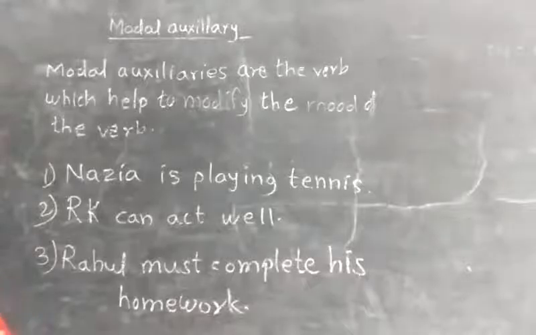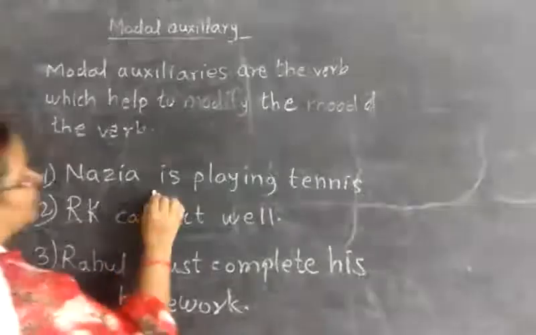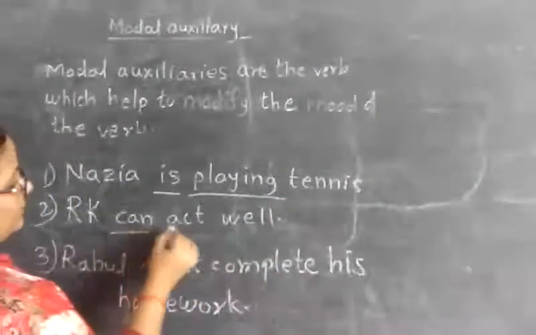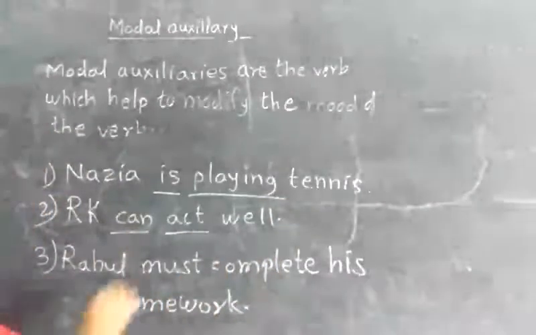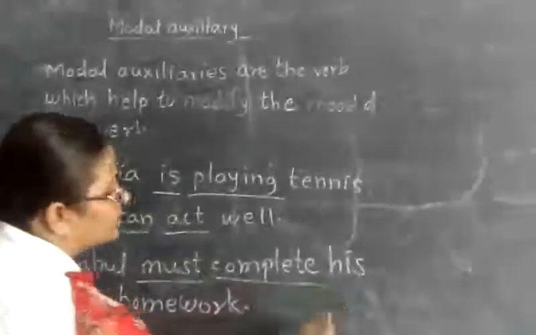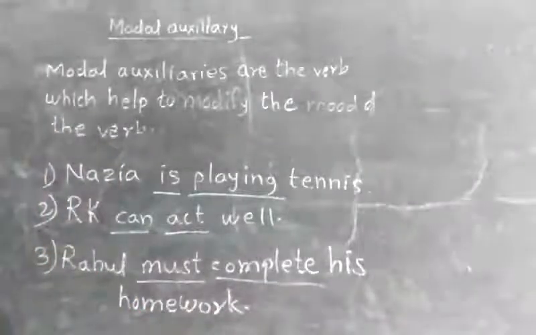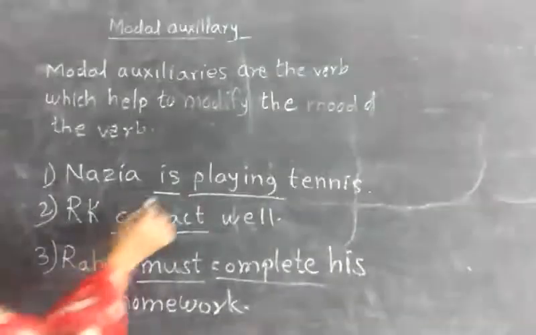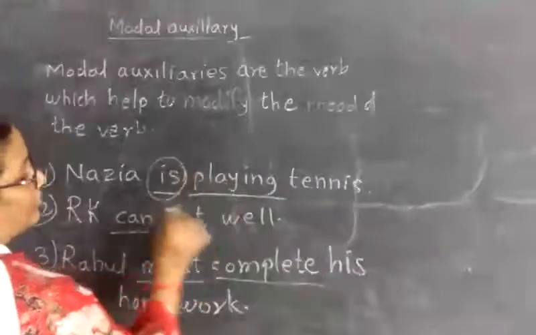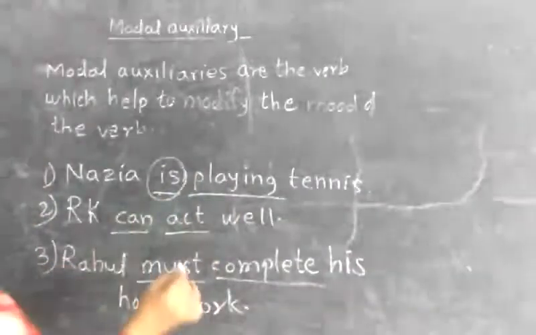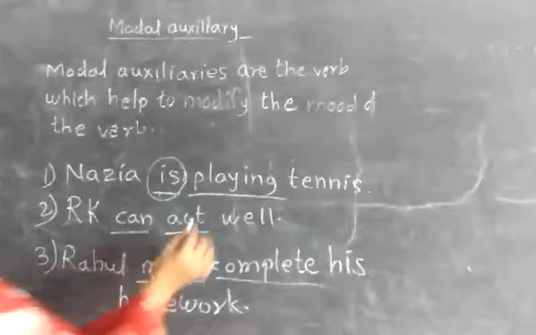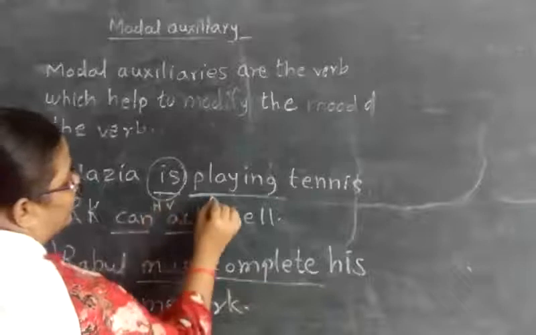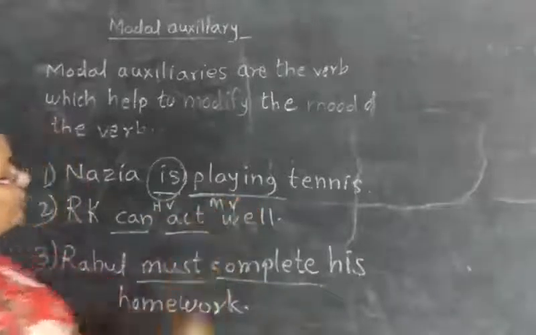In these sentences, there are two verbs: is playing, can act, must complete. The first verb is the helping verb and the second verb is the main verb. This is the helping verb and this is the main verb.